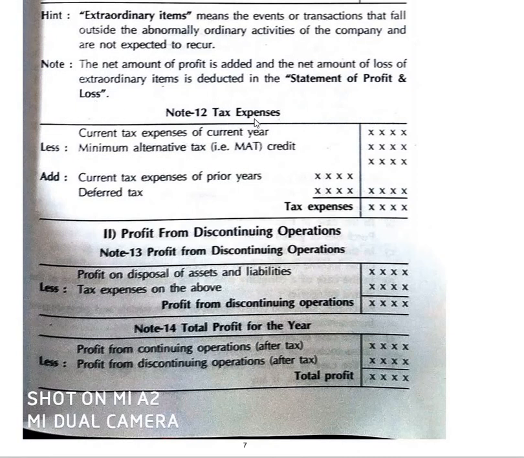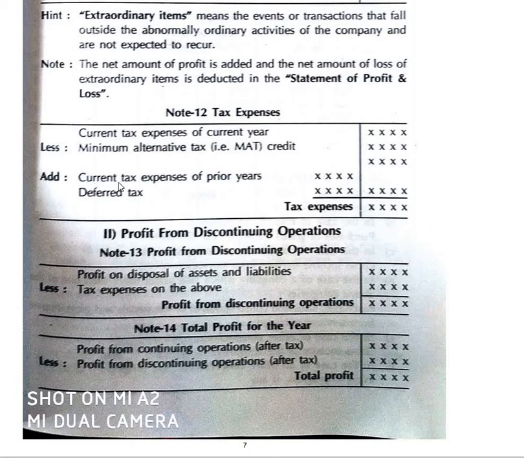Next we are going to have the tax expenses. Current tax for the current year is given, means for the current year this is the particular tax. There are numerous types of incomes available. If the income exceeds the particular slab rate, at that time we are going to pay a minimum alternative tax known as MAT.